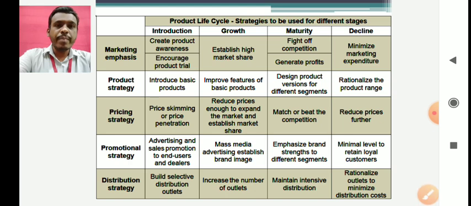Now what do you mean by intensive distribution? Remember, this is the maturity phase. In the maturity phase, the sales are not increasing like in the growth phase. They have become nearly stagnant, or they are increasing at a very slow rate. So there is not much increase in the competition, nor much increase in the sales volume. Here you can see the sales volume has become nearly the same day after day.